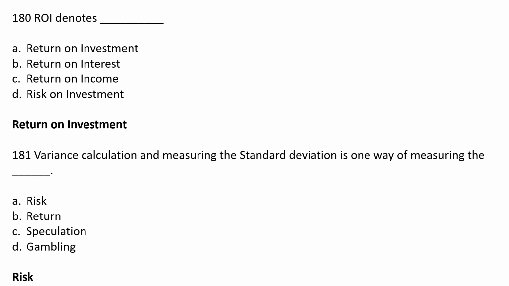ROI denotes: return on investment, return on interest, return on income, risk on investment. The correct answer is option A, return on investment. So ROI denotes return on investment.